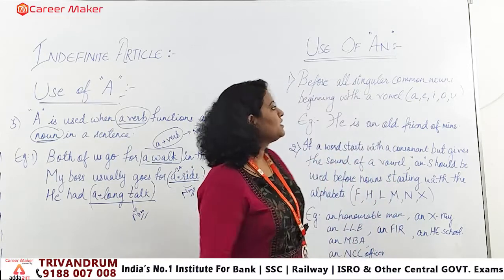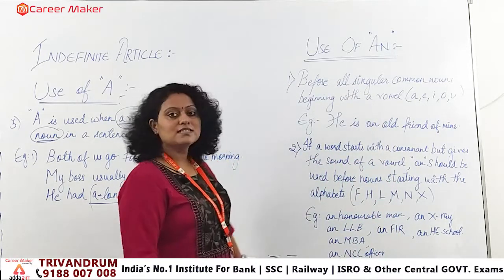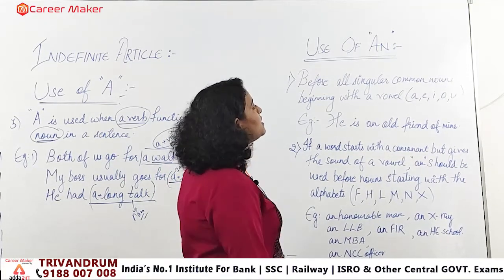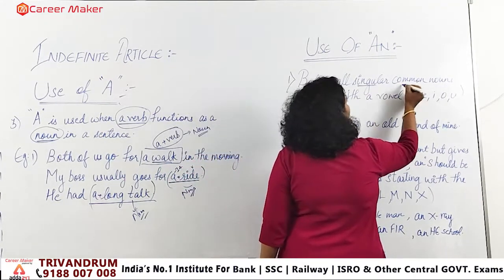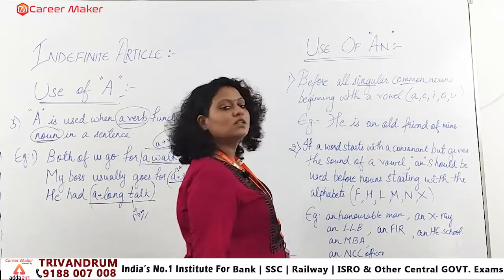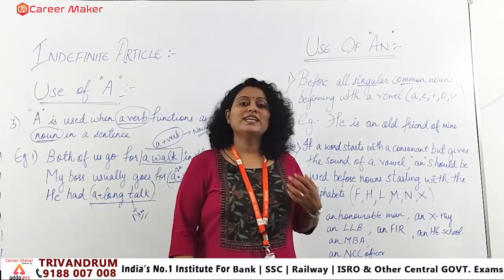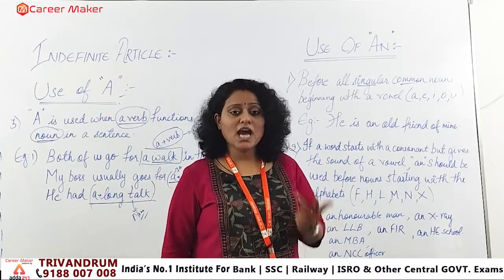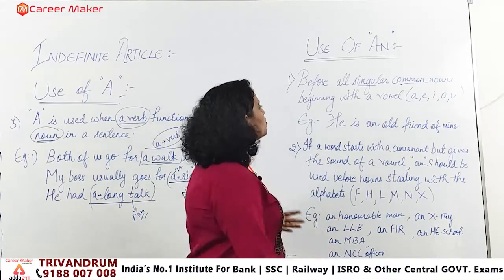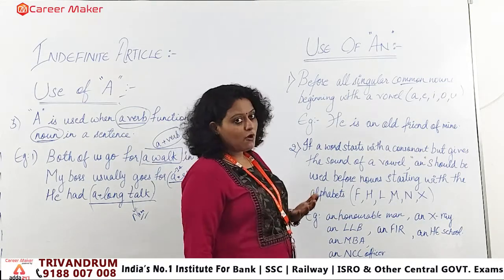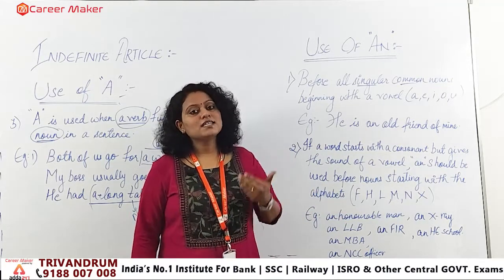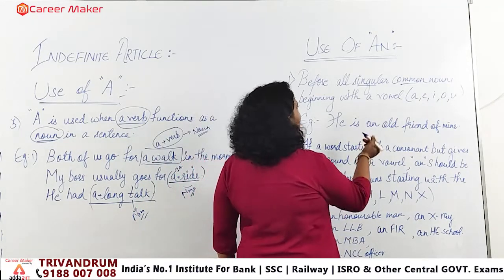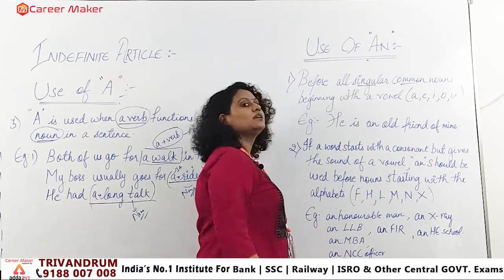Next, moving towards the next word that we use as the indefinite article, which is "an." Here we have two uses, and the first use is before all singular common nouns beginning with a vowel. Vowels mean A, E, I, O, U. Whenever you are using a common noun that starts with a vowel, in all those cases we apply the indefinite article "an."